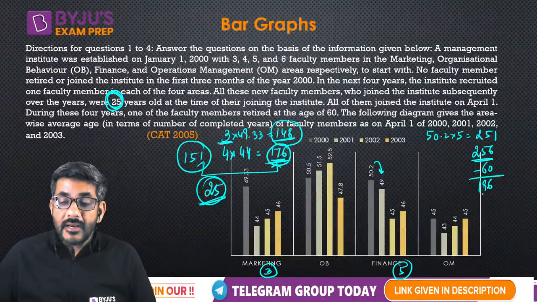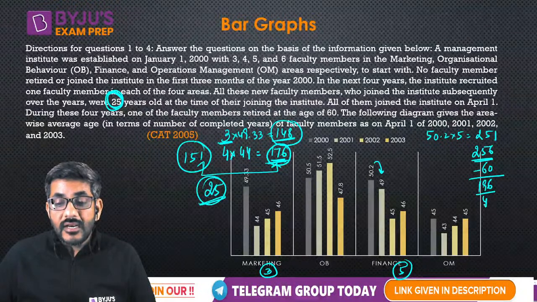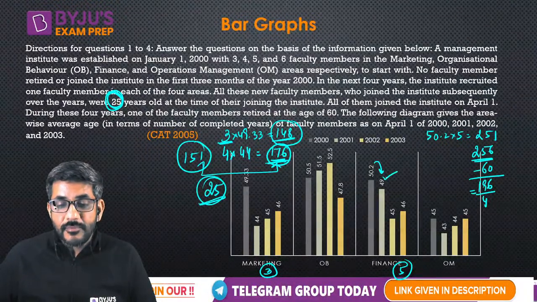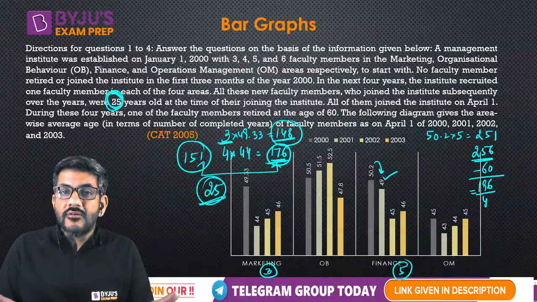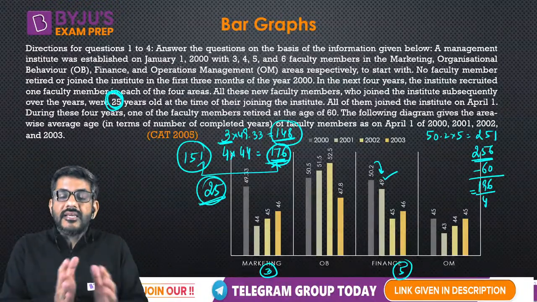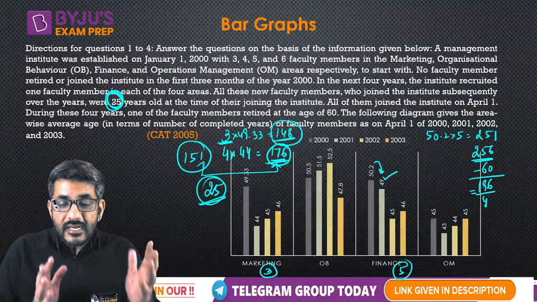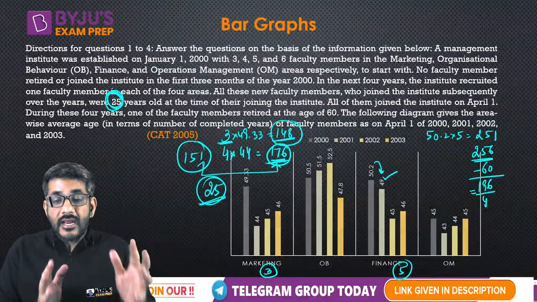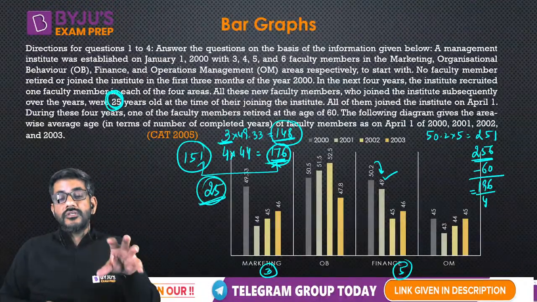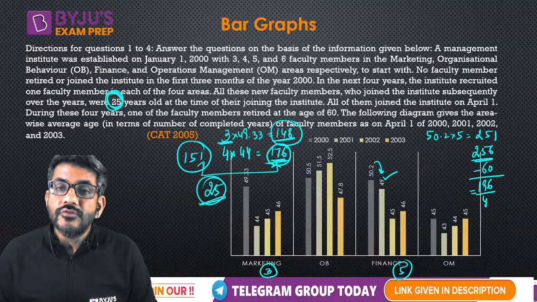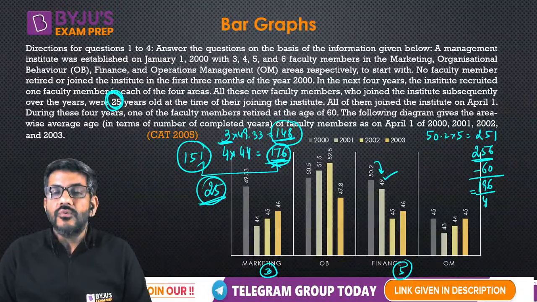And now how many people are there? 4. So what is the average? 196 by 4. Doesn't it come out to be exactly 49? But my point is, why do this calculation? I can straight away, by looking at the graph, do it. And that's what I wanted to tell you, that many a times these graphs would be very important for you, because just by looking at these graphs you can answer the questions, as you can do here.